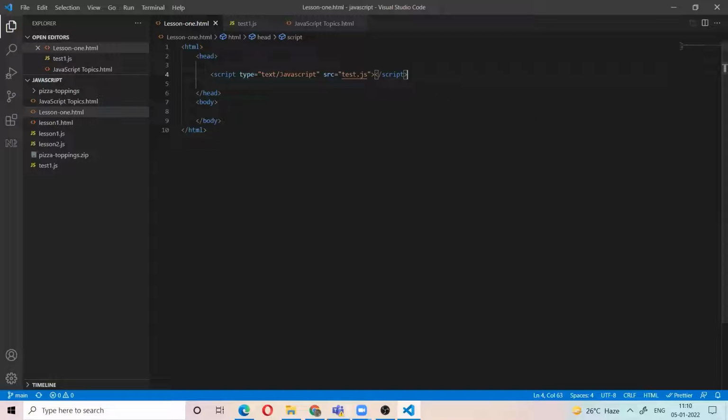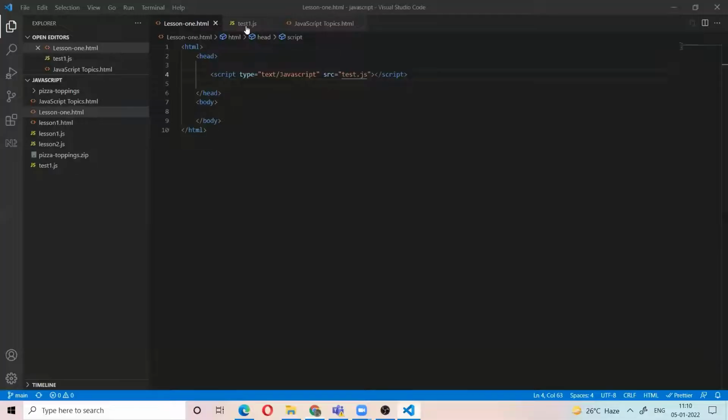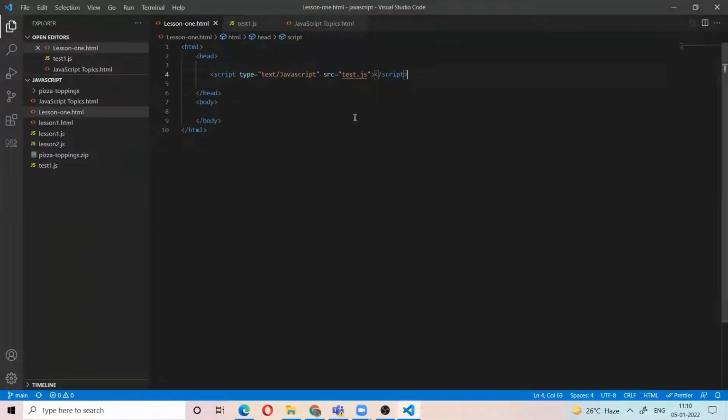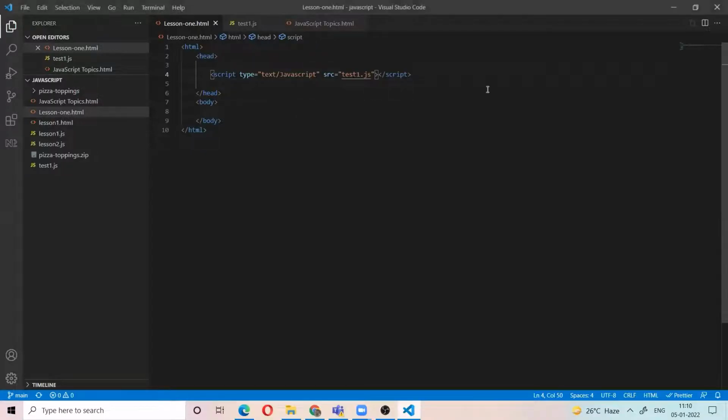Let's see. I gave test.js, but I wrote the code in test1.js, so the file is not found. If we use test1.js, then see, I got the output. So you can write JavaScript between the script tags, or in other files.